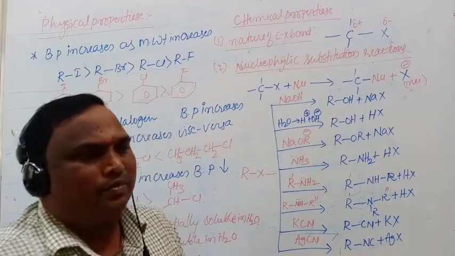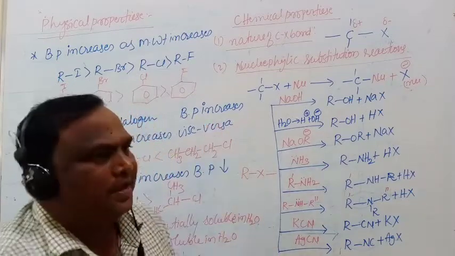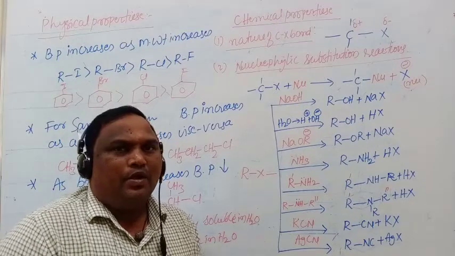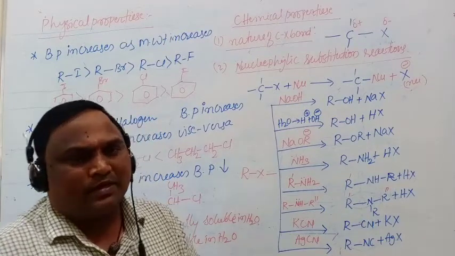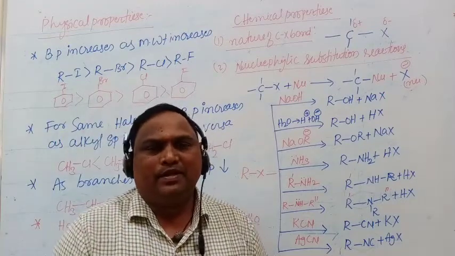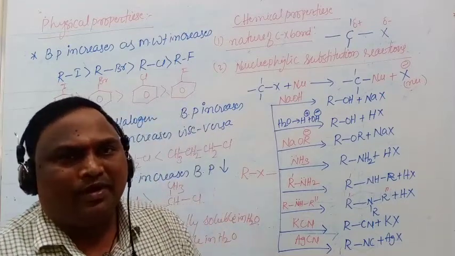Haloarenes are insoluble in water because the benzene ring is there. The benzene ring is hydrophobic in nature. As the carbon chain increases, the hydrophobic nature increases. Hydrophobic nature increases means the solubility decreases.